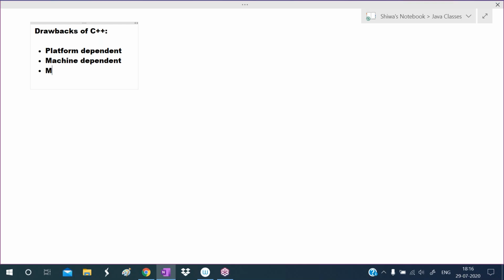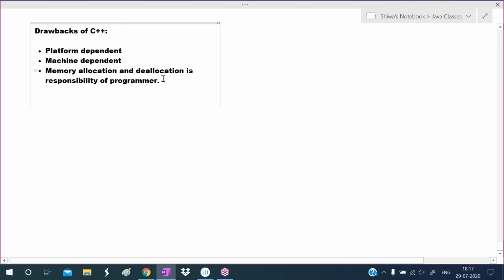Okay. And another drawback is memory allocation and deallocation. Memory allocation and deallocation is the responsibility of the programmer. Means C++ is not providing a garbage collector. So no garbage collector is there. Okay, I will explain each and every point.